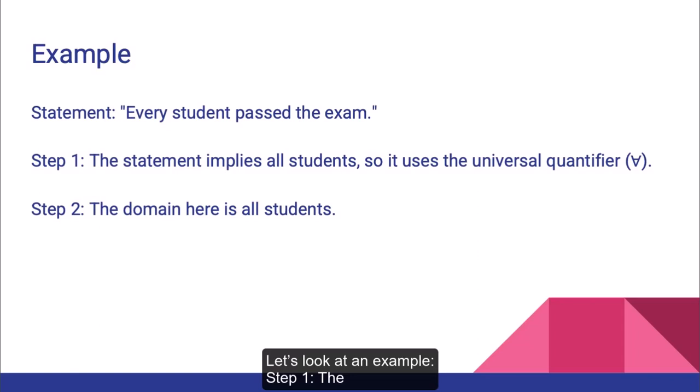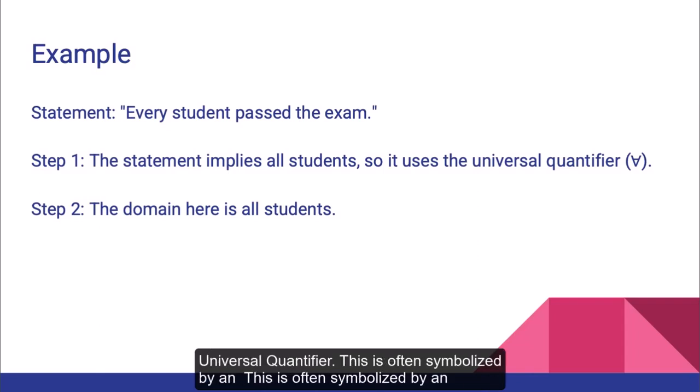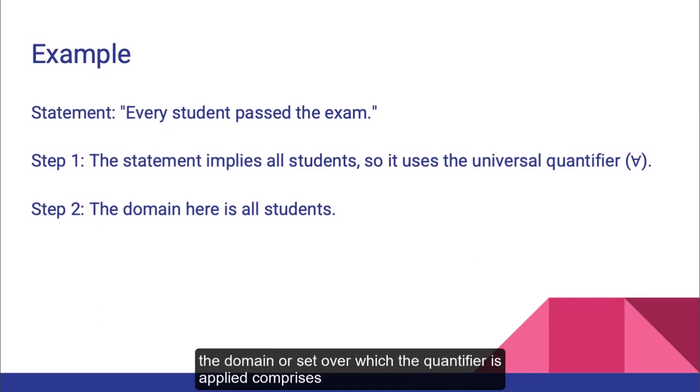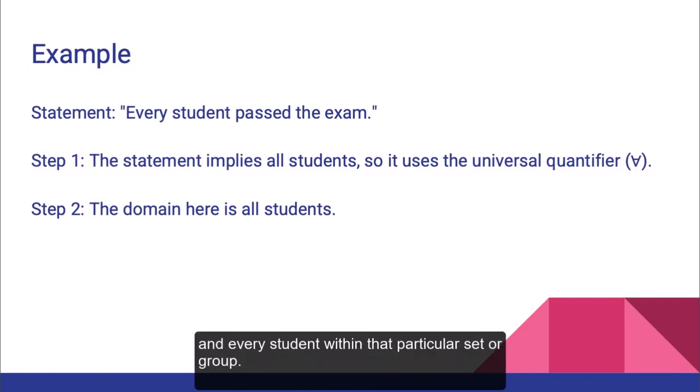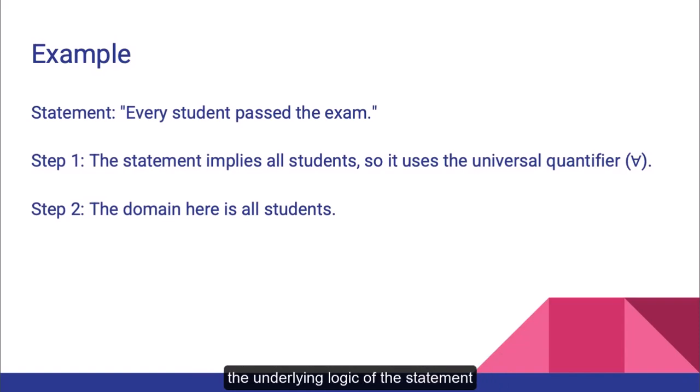Let's look at an example. Step 1. The statement is talking about every student, which indicates the use of the universal quantifier. This is often symbolized by an upside-down A. Step 2. In this case, the domain or set over which the quantifier is applied comprises all students. That means the statement is making a claim about each and every student within that particular set or group. By going through these steps, we can see that the statement is a universal claim, saying that each student in the set of all students has passed the exam. This is a useful way to dissect and understand the underlying logic of the statement.